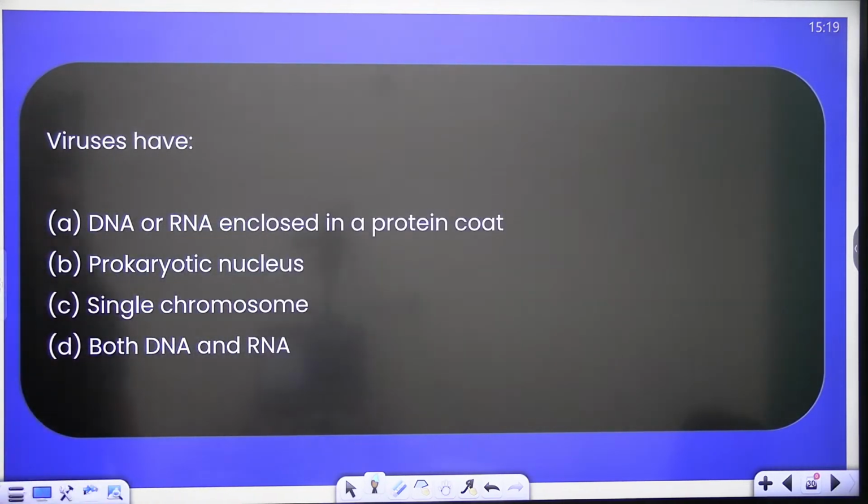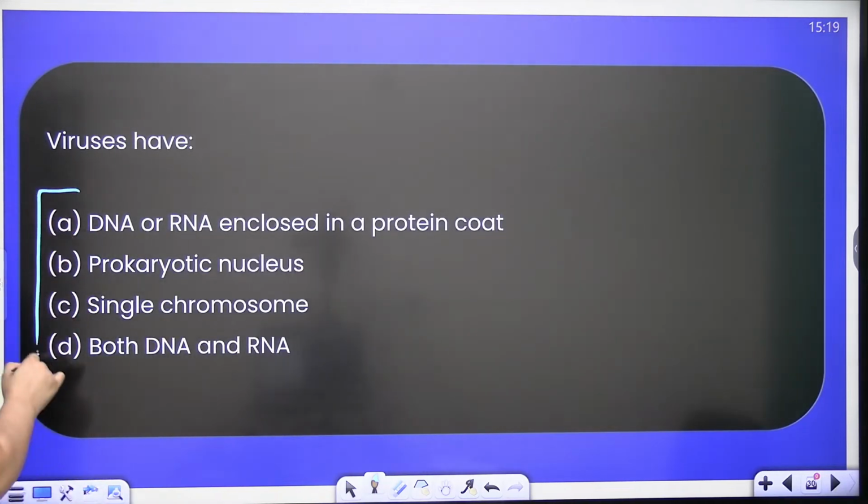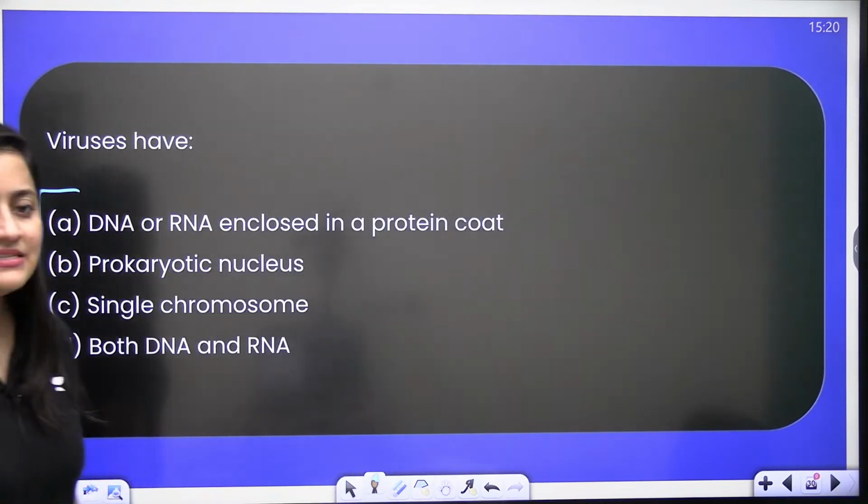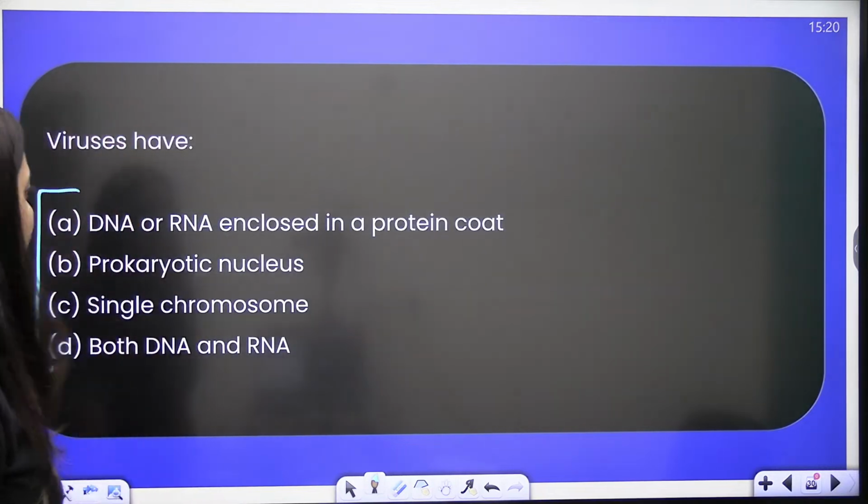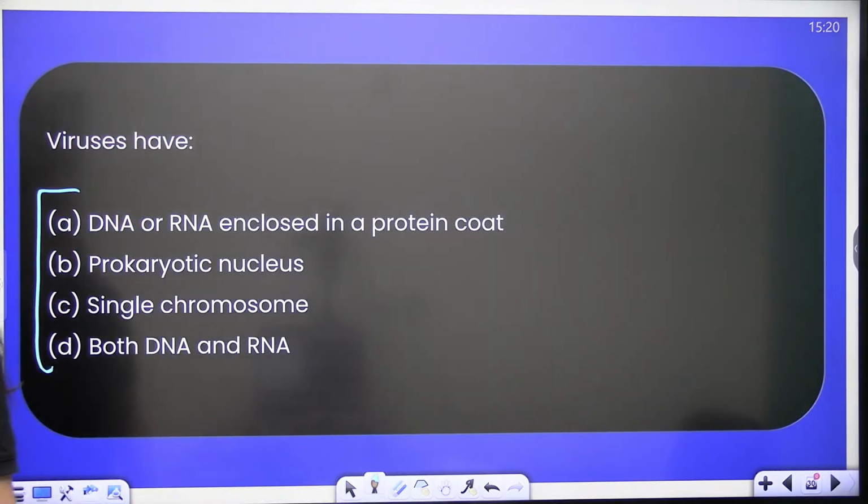Next question: viruses have... DNA or RNA enclosed in a protein coat, prokaryotic nucleus, single chromosome, or both DNA and RNA, right? What should be the correct answer here? Viruses have.